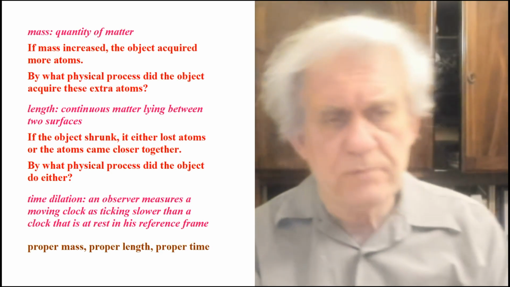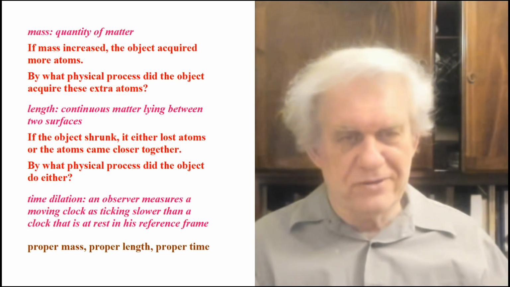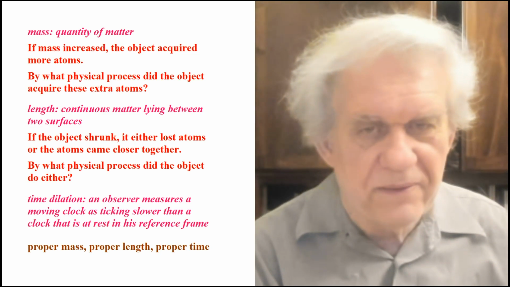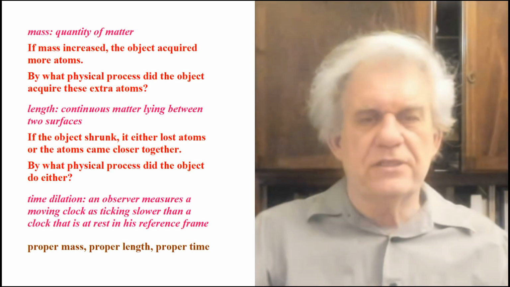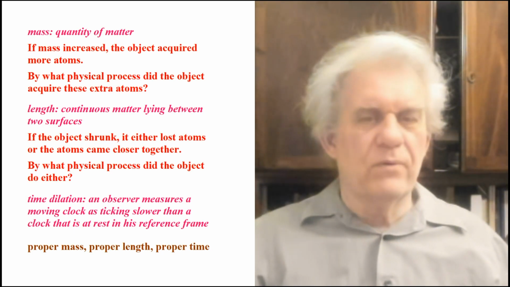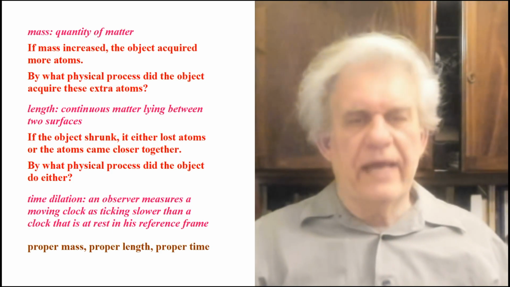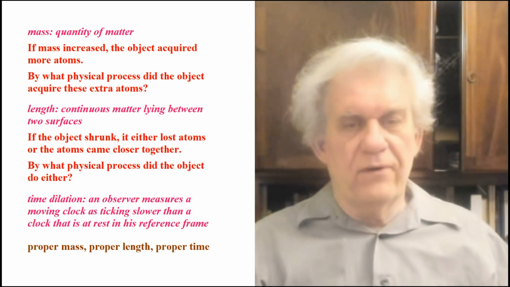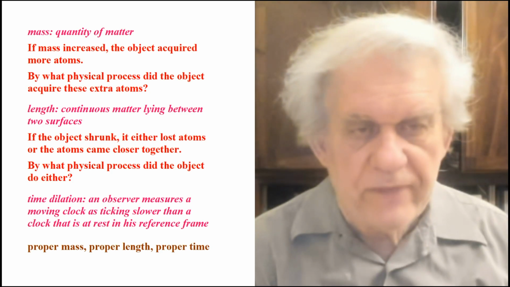Length, what is length? Continuous matter lying between two surfaces. That's what length is. Okay? We don't measure length. We define length so that we don't have to measure. Okay? We don't know how long something is. We don't care. We want to know if it is long. And for that, we need a definition. The definition is you take a table, you treat it as if it were made of a single piece, and you look at surface to surface. That's called the length of that table. It's a qualitative concept. It's the one we use in physics. We have no use for the quantitative measurement notion that they have in math.